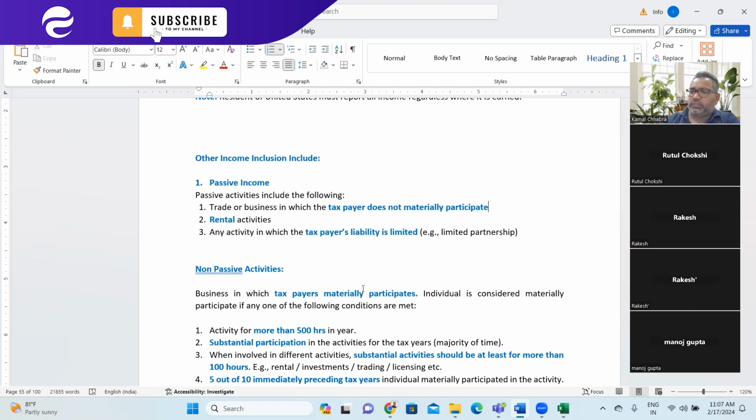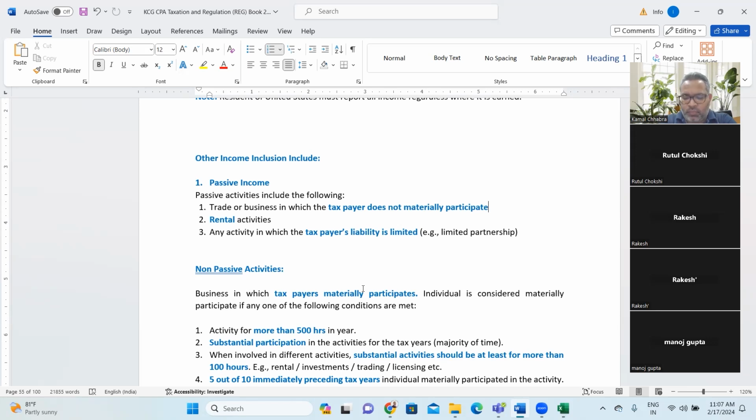Sir, any income for which the taxpayer is not actively involved, or it is not the direct source of income, and that income is also considered part of income and they should be reporting it in their main reporting when they are filing return.